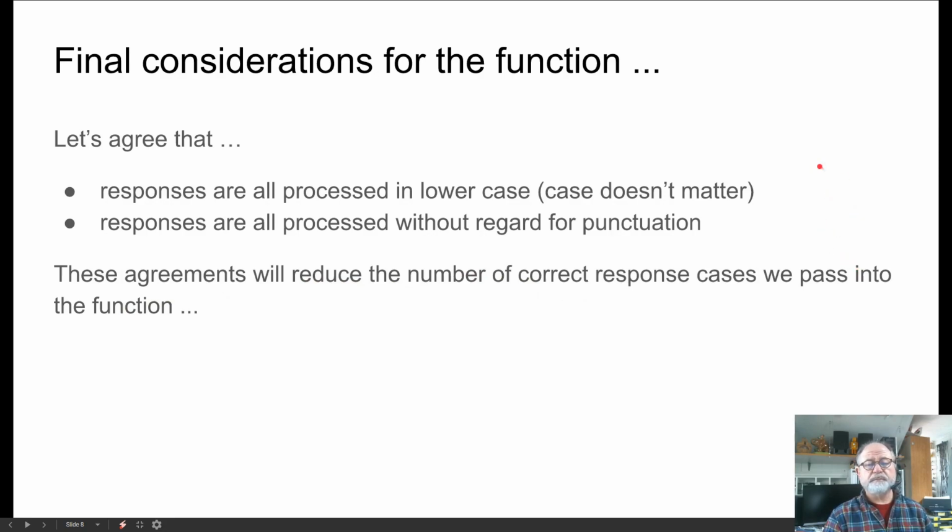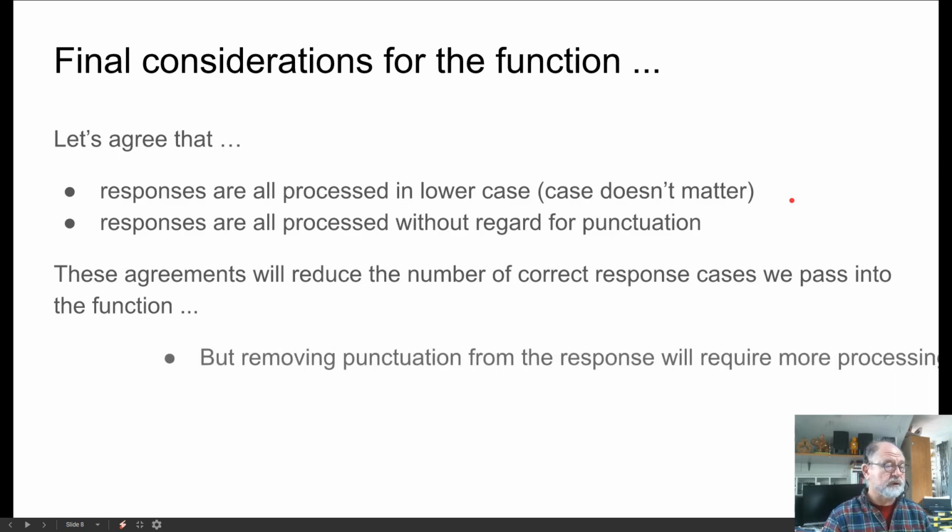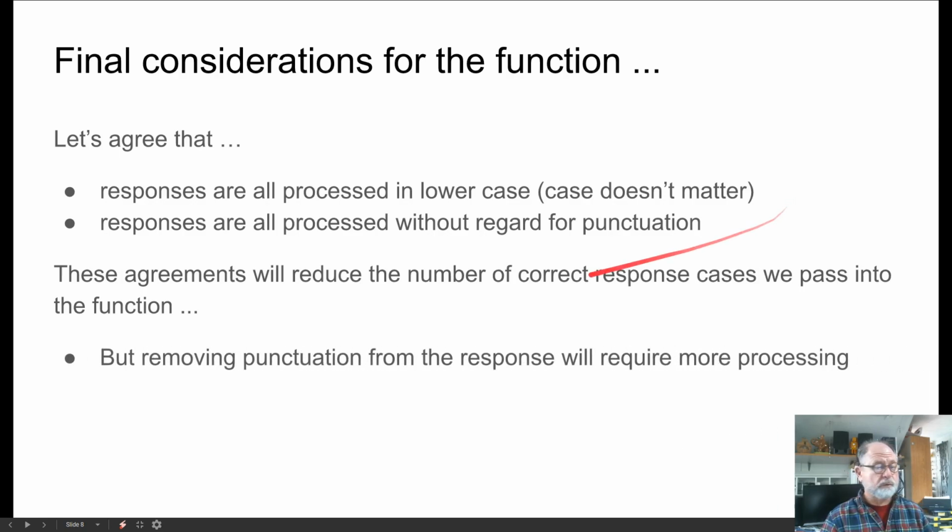So now we don't have to pass in uppercase and lowercase, and we don't have to pass in apostrophes, and we don't have to pass in exclamation points or question marks or whatever, because what we'll do is we'll remove the punctuation from the response we get. But removing this punctuation from the response is going to require a little bit more processing. So that means we're going to have to alter the function a little bit.